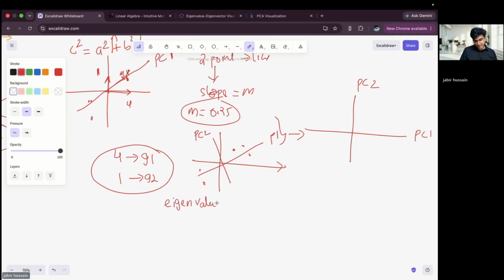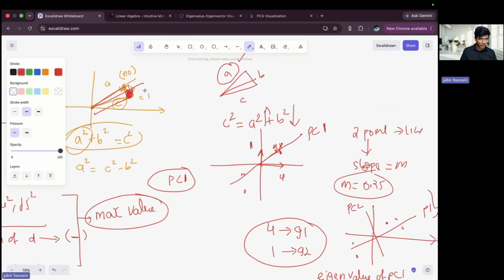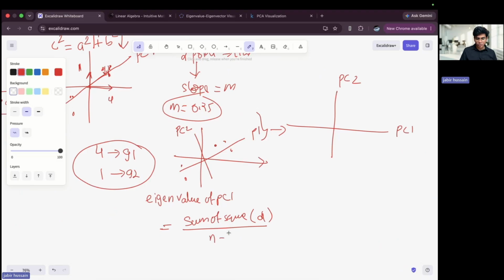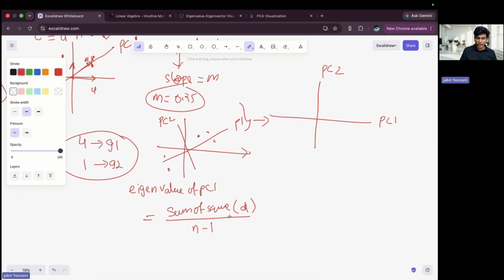Eigenvalue of PC1. What is the formula? There is a formula: the sum of squares of all the distances, the thing which you did, divided by n minus 1, where n is the total number of points. This will give you the eigenvalue. Let's assume the eigenvalue is 0.8.